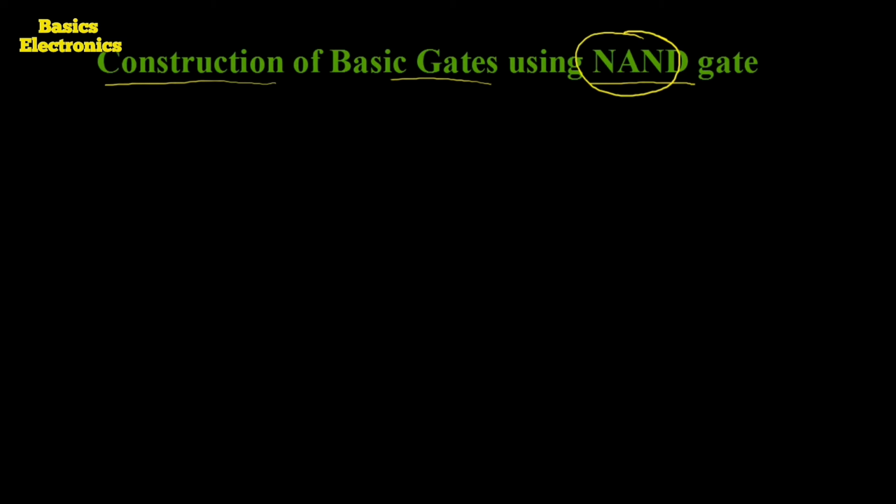So first we construct the NOT gate, the inverter, using only the NAND gate. Before going to the construction of the inverter or the other gates, we have to see the equation and the truth table of the NAND gate once again. All of you know the NAND gate is constructed using one AND gate, and the output of the AND gate is applied to the NOT gate.